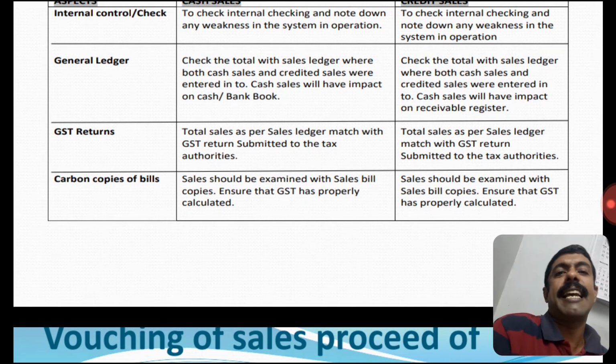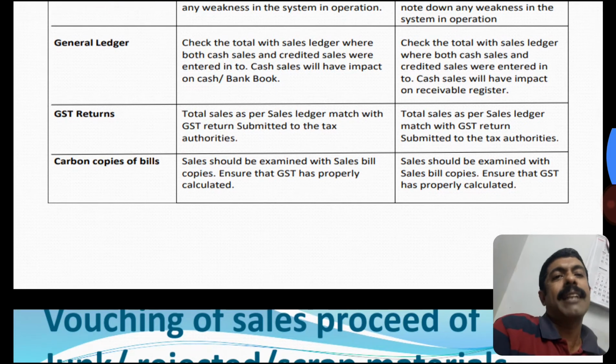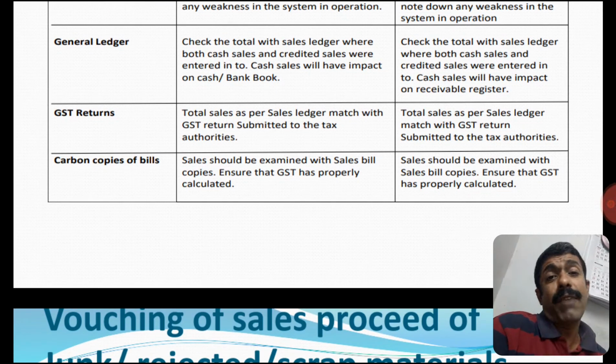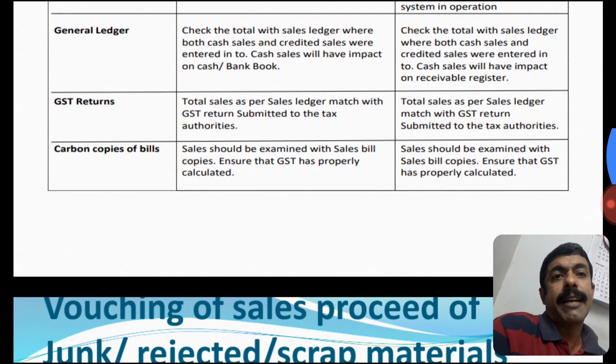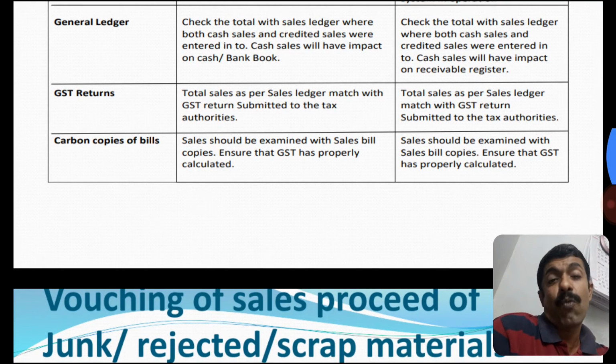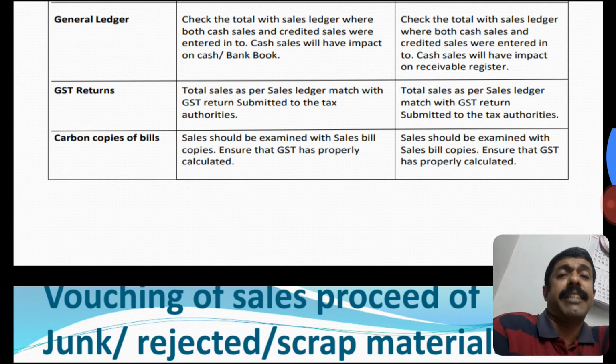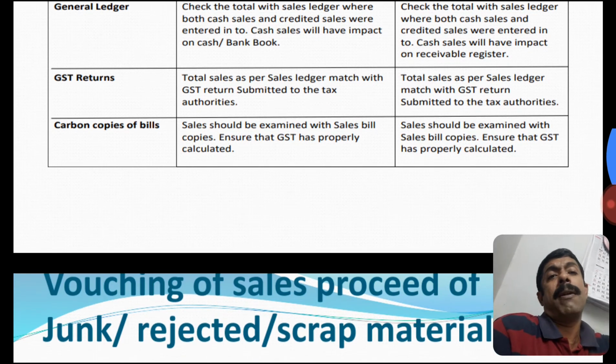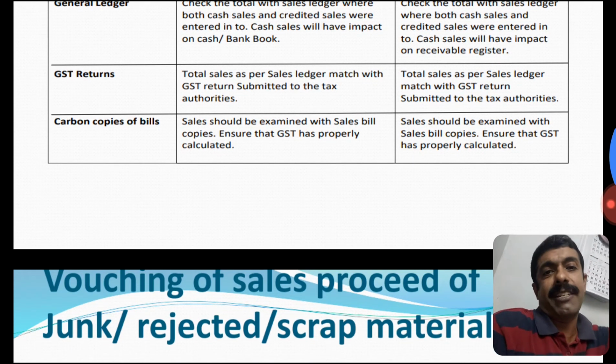There is GST for purchase and sales. We have to pay the GST. So check the GST ledger and match the sales. You reverse work with the GST rate and GST payable, and that has to be matched with your sales copy.